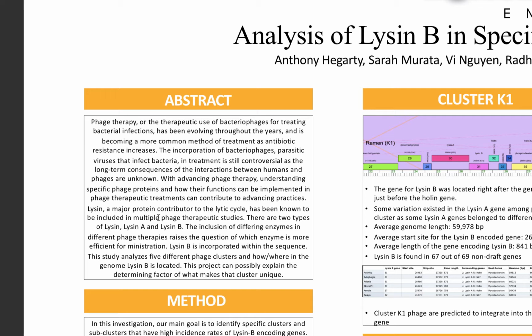Recently, there's been a renewed attention about this practice due to its qualities as an alternative to antibiotics. There's also a sense of urgency in this, since the prolonged use of antibiotics results in the decrease in their overall effectiveness. The effectiveness of phage therapy arises from the inherent qualities that bacteriophages have. These are viruses that infect bacteria.